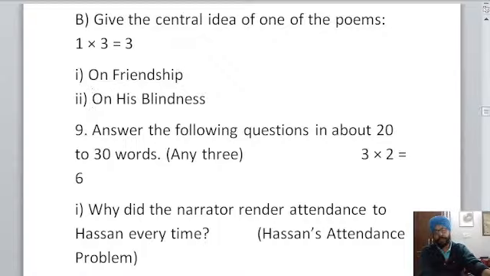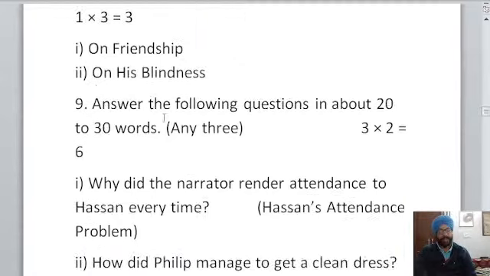We had solved the grammar here also in this paper, so it is a solved paper. So the letter format, email format, and the newspaper headline, if you want, we would be discussing. I hope that you had written both the central ideas. So let us move ahead to the literature.